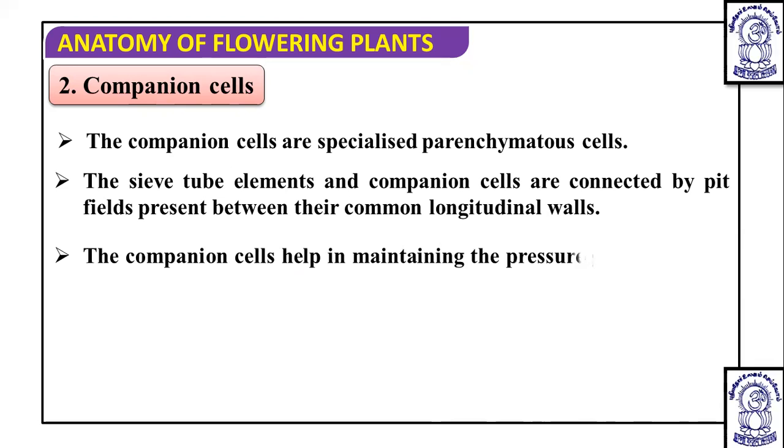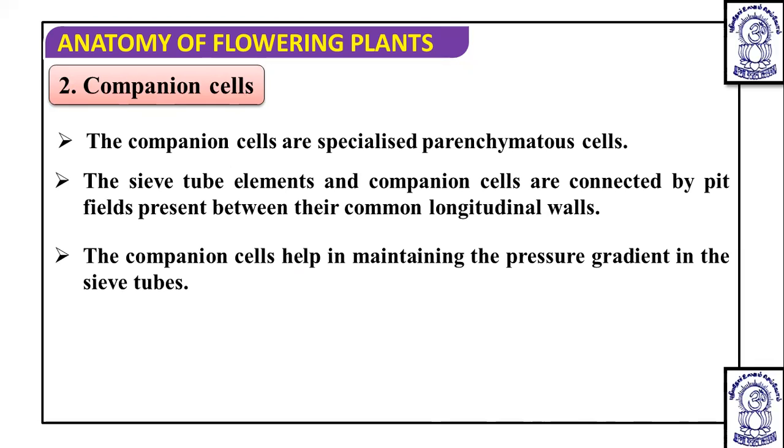So the companion cell helps to maintain the pressure gradient during the flow of food. It is an important role, and that is maintained by the nucleus of the companion cell. They have an elongated large nucleus, and the function we have also discussed.